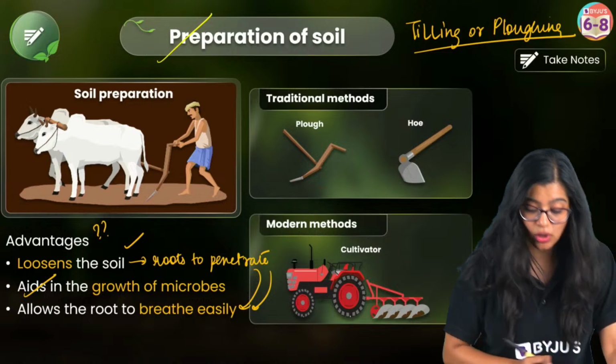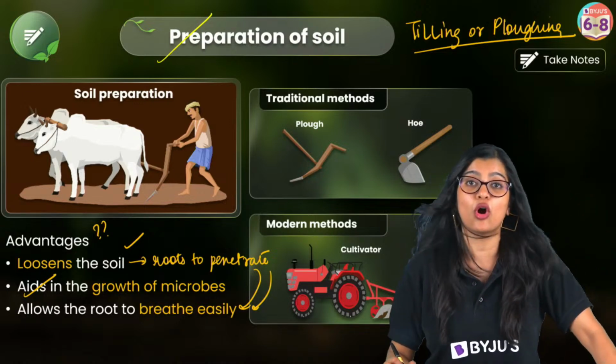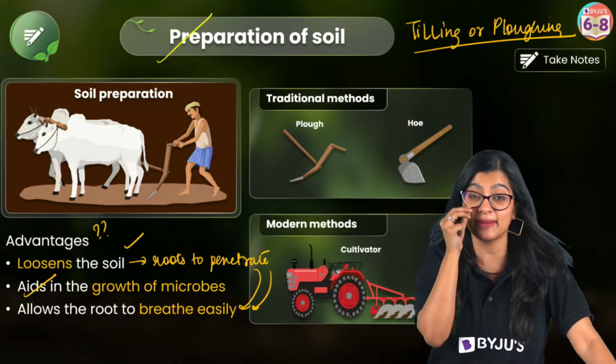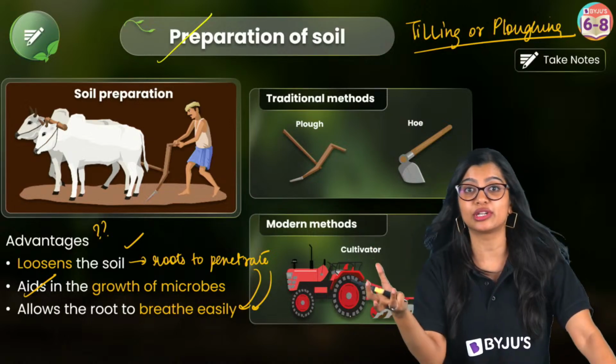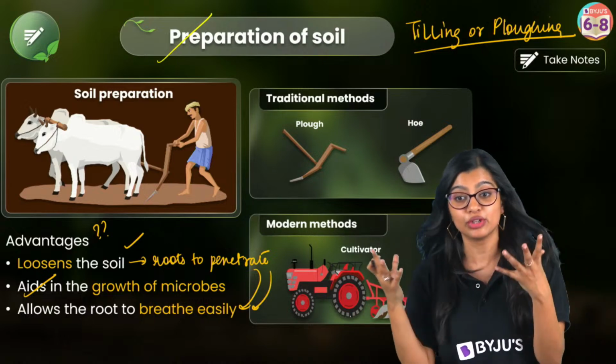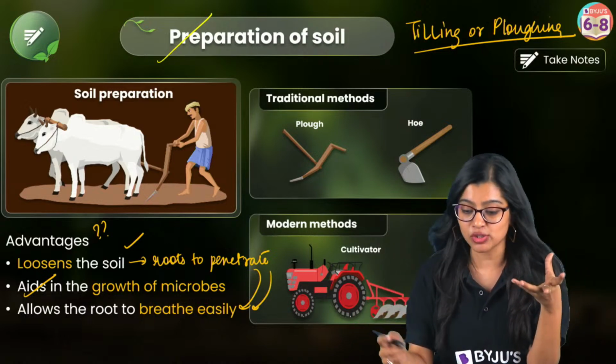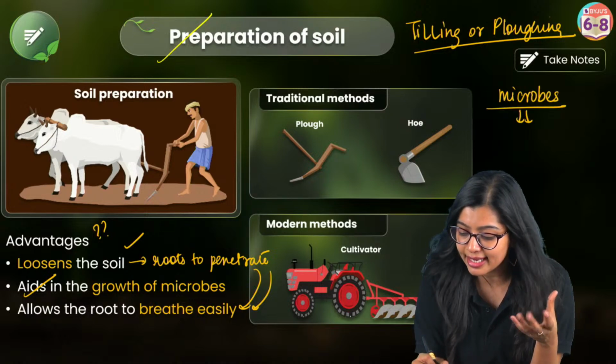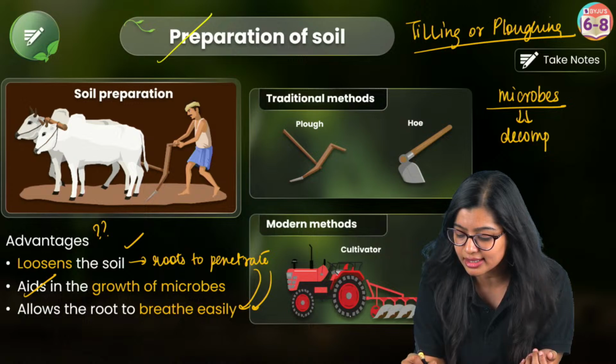Now along with that, it also allows for the growth of microorganisms. We know that there are various soil microbes that are necessary for making sure that there are a lot of nutrients present, right? Because microorganisms help with the process of decomposition, right? We have learnt about this.